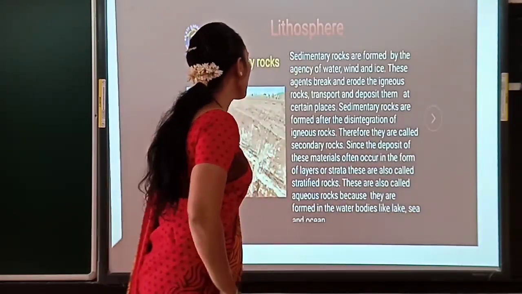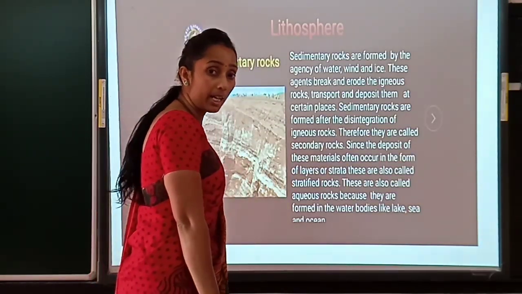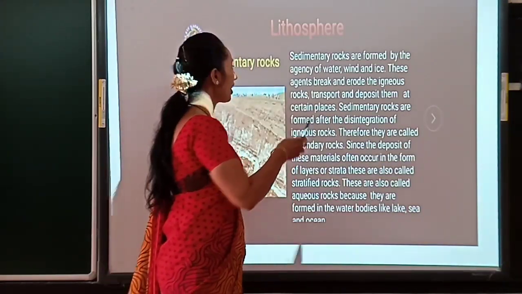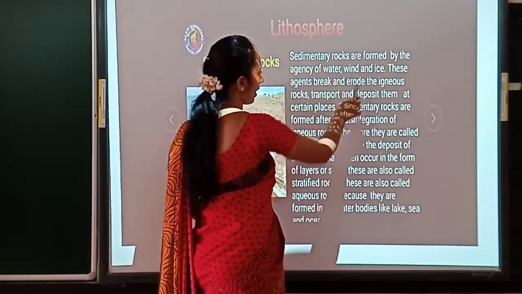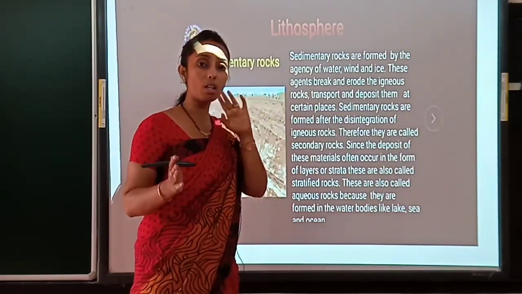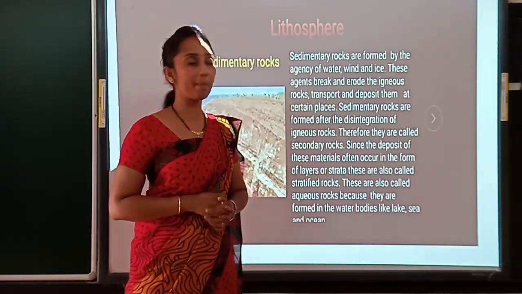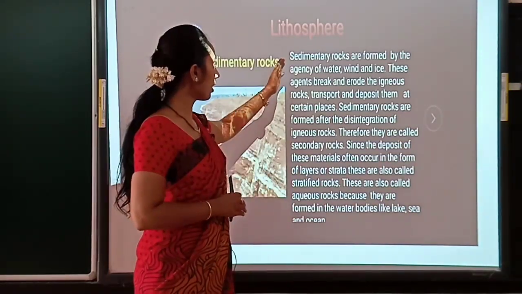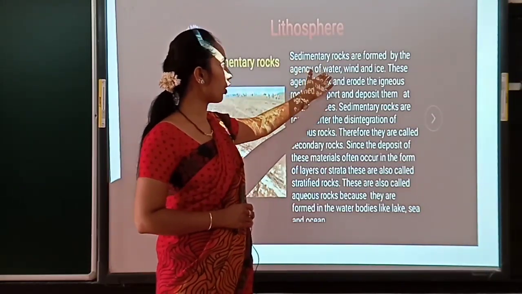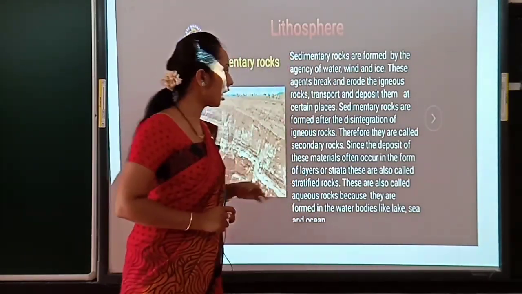The next one is sedimentary rock. Sedimentary rock is also called a secondary rock. Sedimentary rocks are formed by the agents of water, wind and ice. I told you that all the rocks are made by natural processes, not in the hands of a human being. So especially here, the sedimentary rocks are made by natural agents called water, wind and ice. Because of these three agents, the sedimentary rocks are formed.